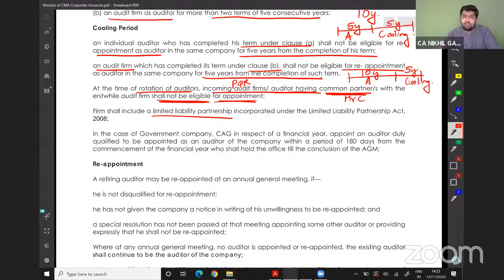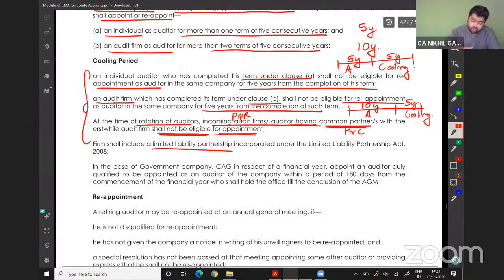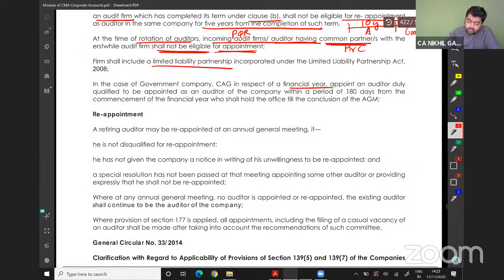This was for companies other than government companies. So in case of government companies, CAG in respect of the financial year appoints an auditor duly qualified to be appointed as an auditor of the company within a period of 180 days from the commencement of the financial year, who shall hold office till the conclusion of AGM. So in case of government companies, CAG will appoint the auditor.